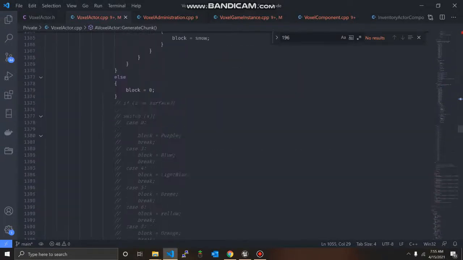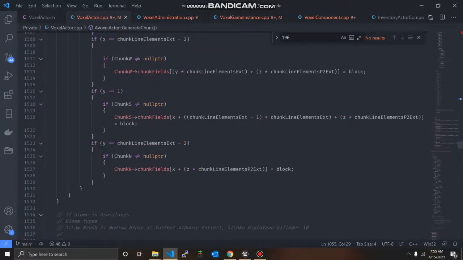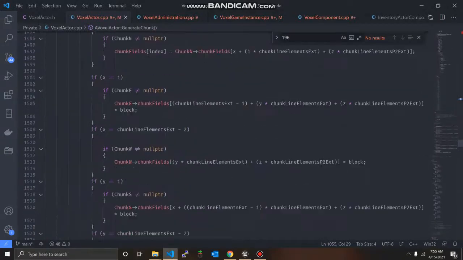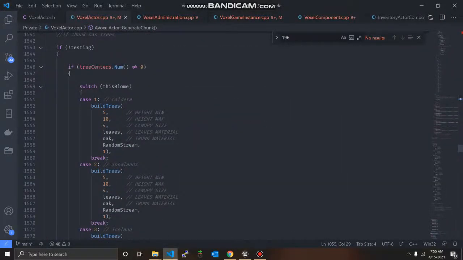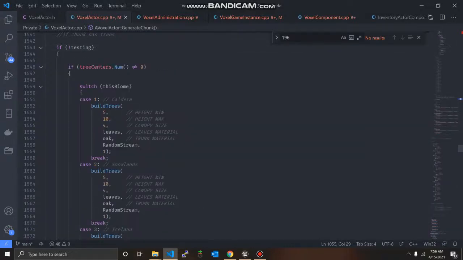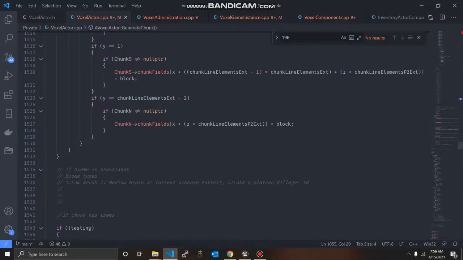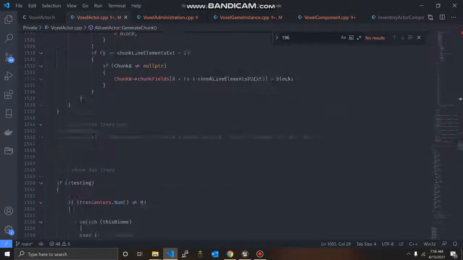There's some test areas that I've since commented out. But essentially it goes through a bunch of workings and figures out exactly what the block type should be, and then sets that into the chunk object.